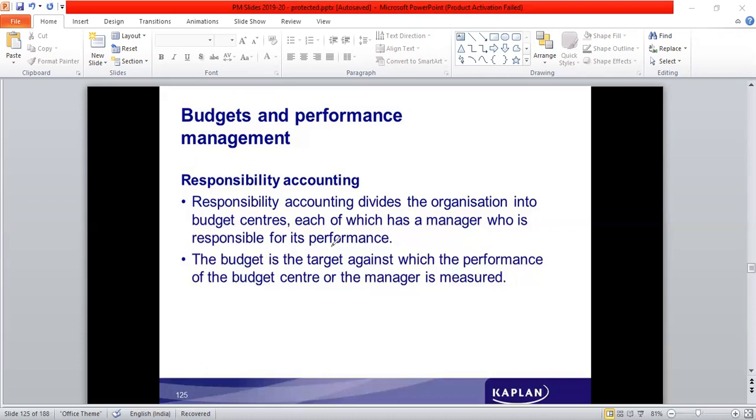Whatever the plans are for these units, what we call units or divisions or departments or, technically, strategic business units, whatever decisions the manager takes, the plans which he prepared, are also accounted in the books of accounts, and when the implementation takes place, the actuals are also recorded. So it accounts for both the planned and actual events of the strategic business unit. The budget is the target against which the performance of the budget center or the manager is measured.